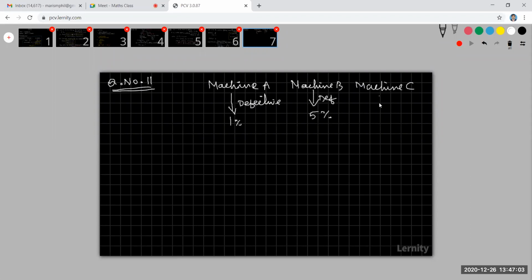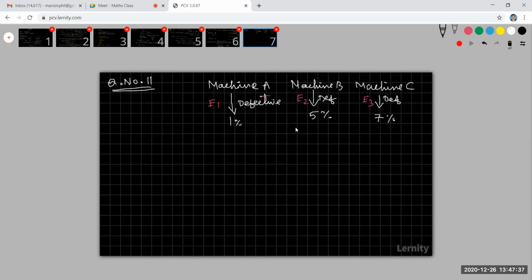Here my defective is 7%. All these are given information on defective items. If you take a defective item of machine A, take it as E1, defective item in machine B as E2, defective item in machine C as E3. Therefore my probability of E1 is 1 by 100, my probability of E2 is 5 by 100, my probability of E3 is 7 by 100.